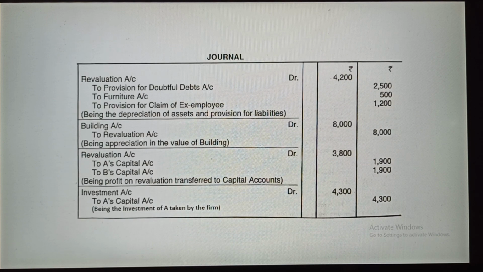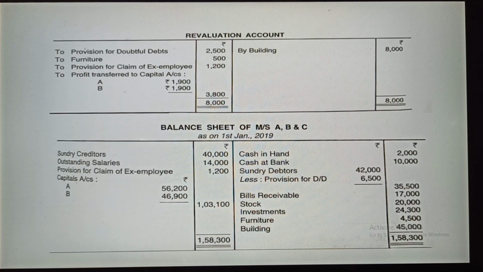See, revaluation account debit to provision for doubtful debt, furniture, and provision for claim of ex employee. All these three will come in the debit side. To provision for doubtful debt, to furniture, to provision for claim of ex employee, you can see here.